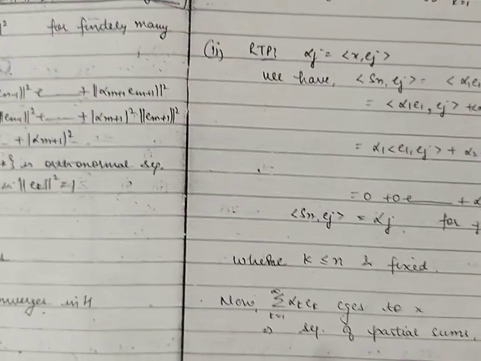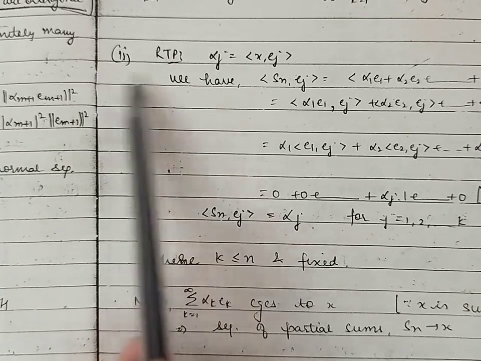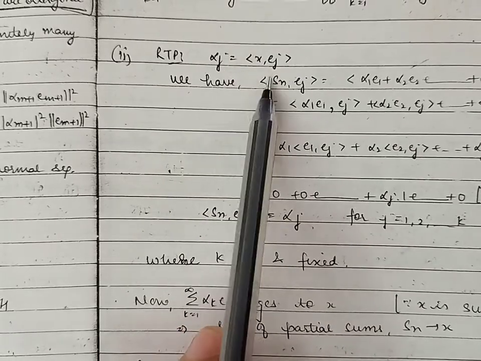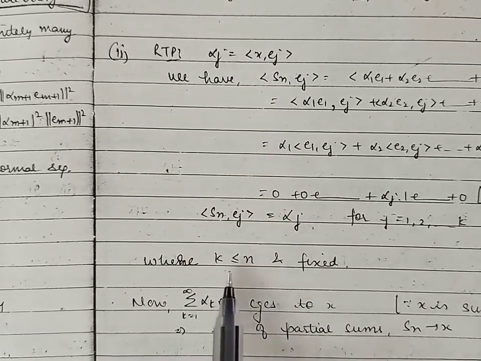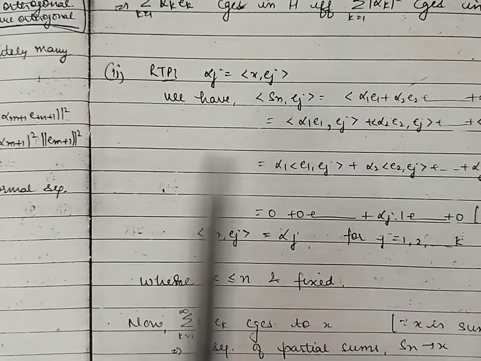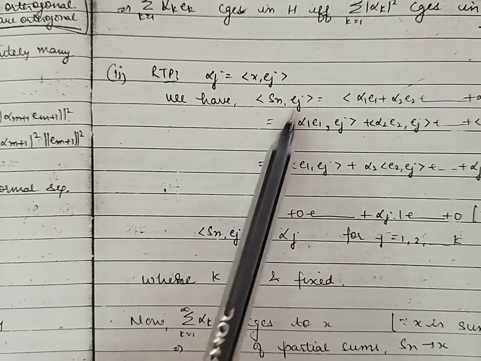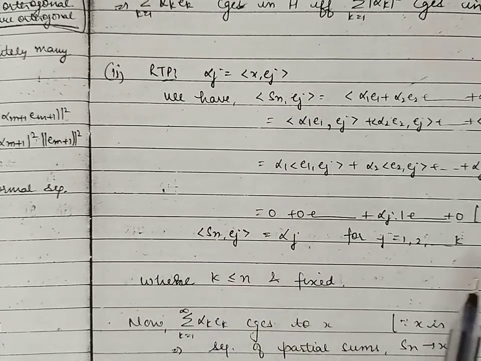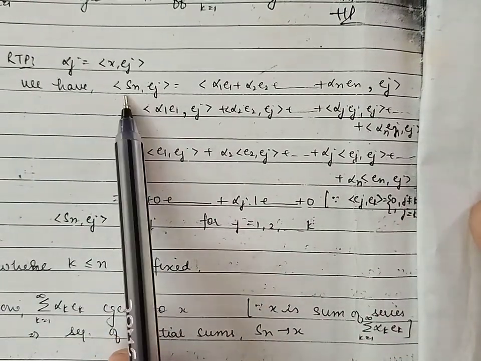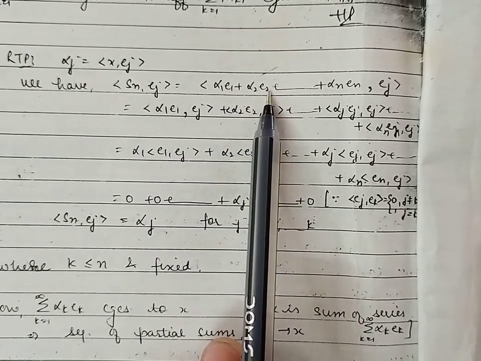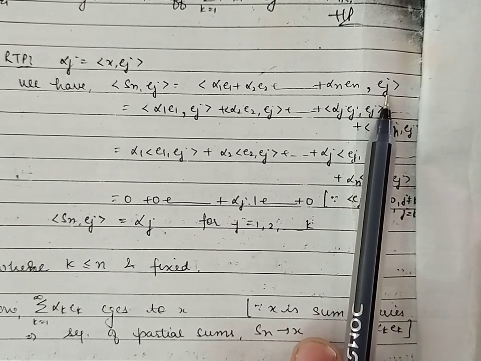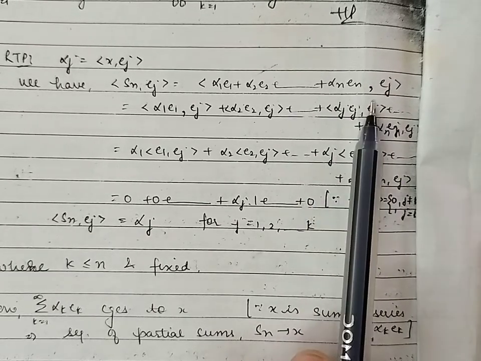In the second part we are to prove that the Fourier coefficients alpha j are given by the inner product of x with ej. So in order to prove this, let us consider k less than or equal to n and fixed, and let us find the inner product of Sn with ej, where j varies from 1 to k. Now by definition, Sn is alpha 1 e1 plus alpha 2 e2 and so on, alpha n en, and we take its inner product with ej. Now using the properties of inner product, the first property we are using is linearity.